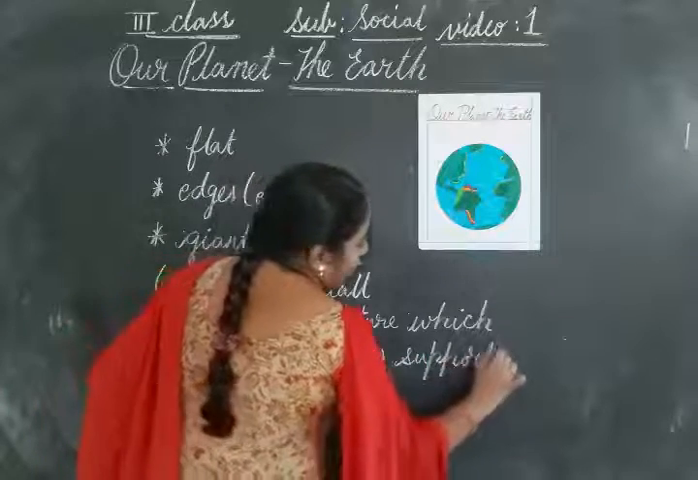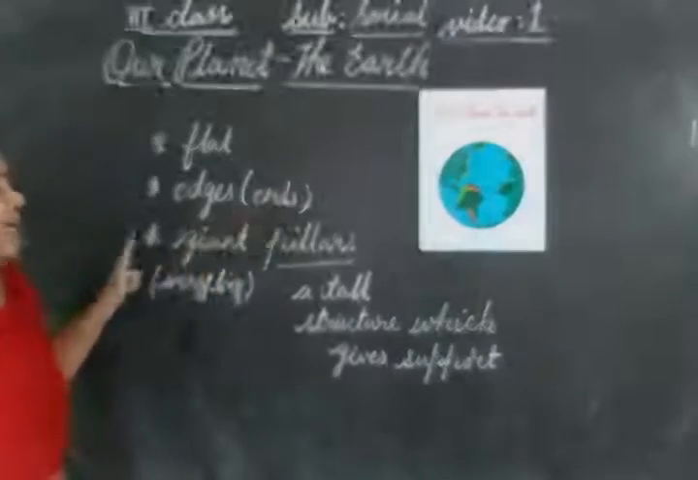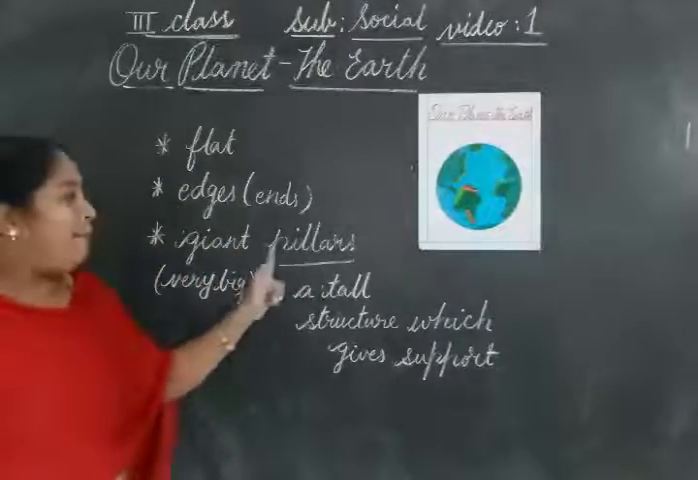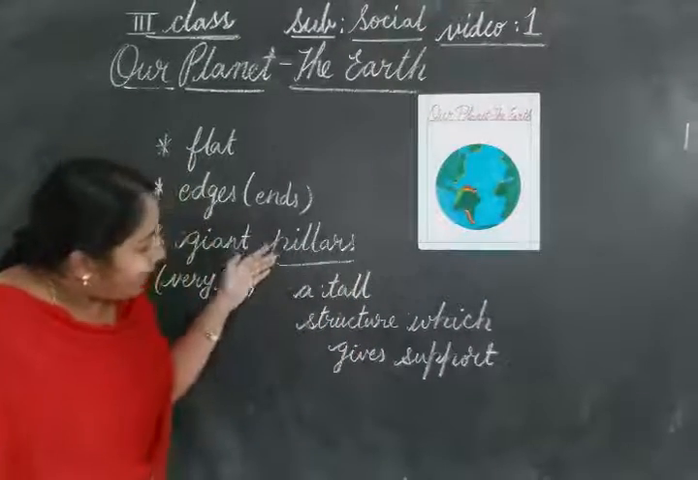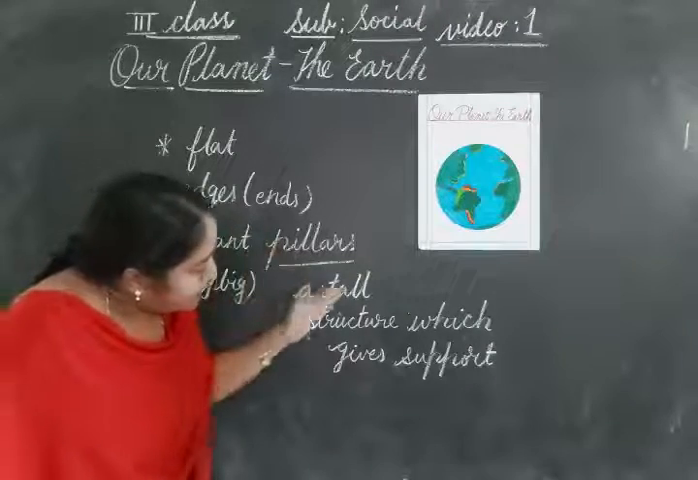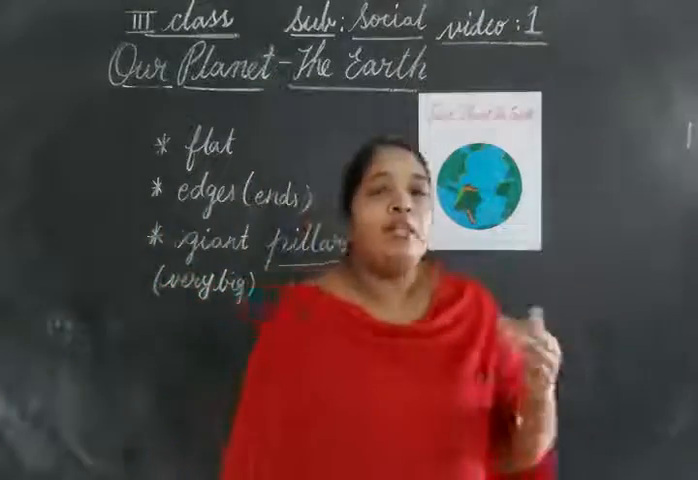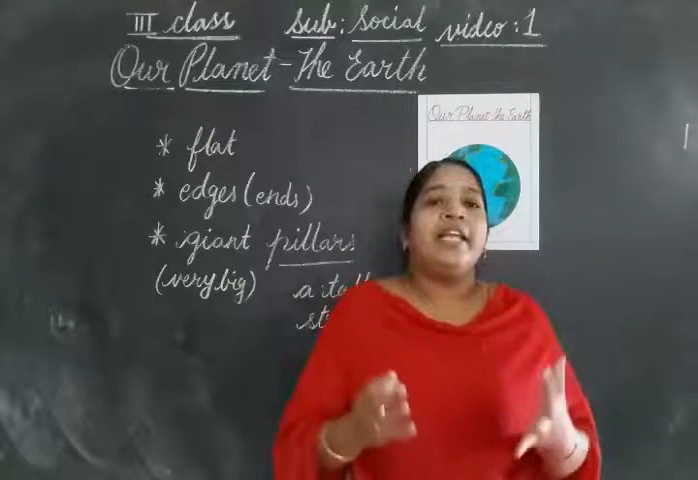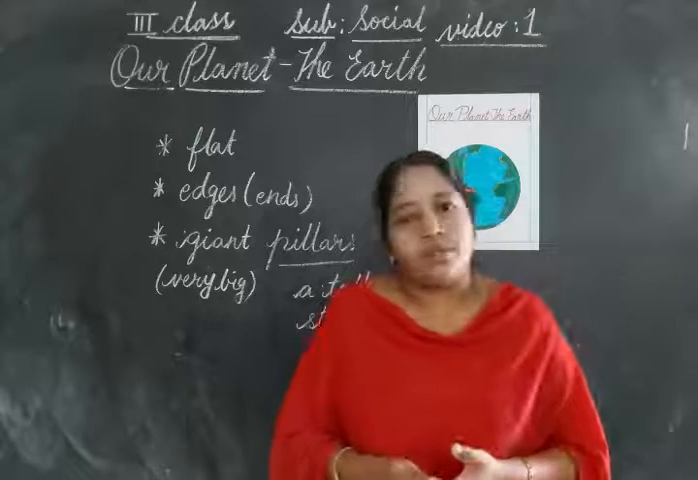So long ago, what did people believe? They believed that the earth is flat, that it had ends, and that it was supported by giant pillars. Giant means very big, and pillars are what you generally observe under a bridge, which give support to the bridge. In the same way, a pillar is a tall structure which gives support. The people thought that there are huge pillars under the earth and these pillars give support to the earth. But it is not true.